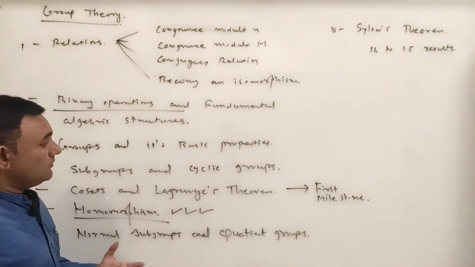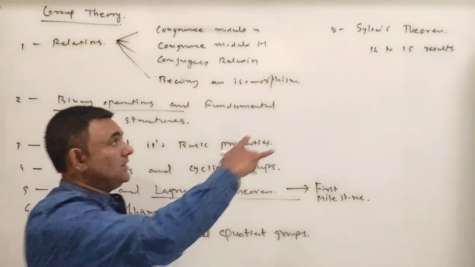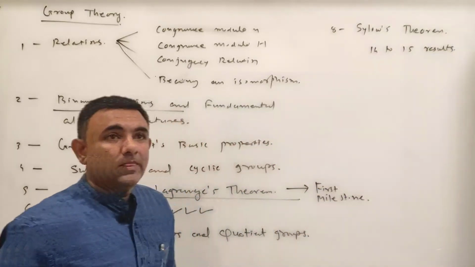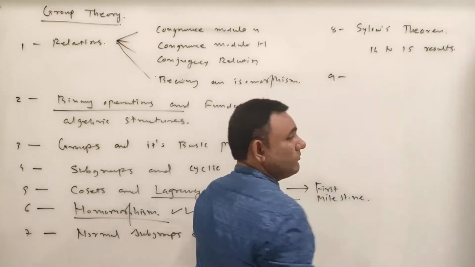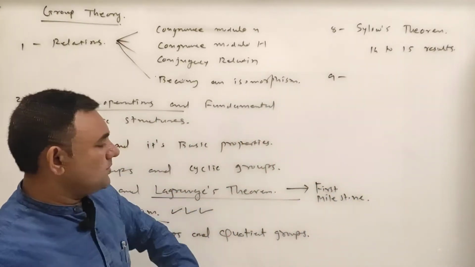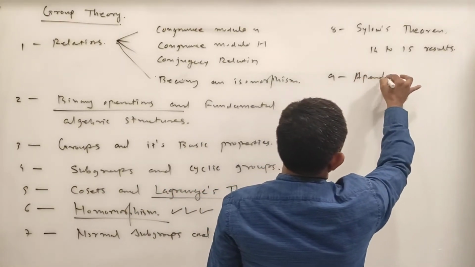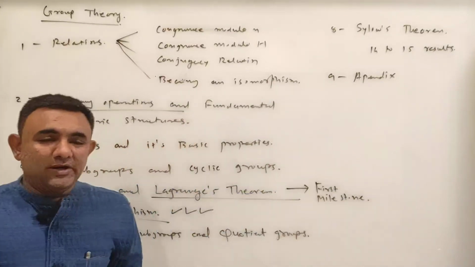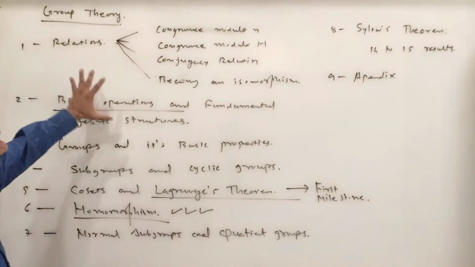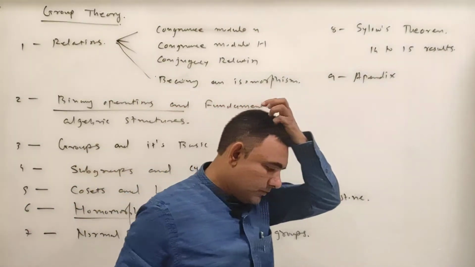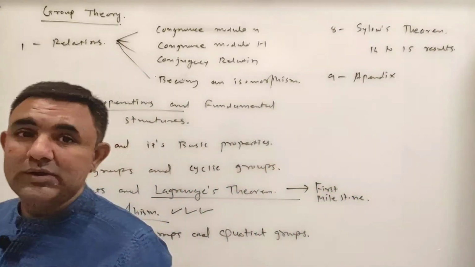So our first aim is Lagrange's theorem and then Sylow's theorem. And in the 9th chapter we will discuss whatever remains. Let me give the name of this chapter as appendix. So here we will discuss the remaining things about the group. So this will be our tentative roadmap of group theory for the NET syllabus.